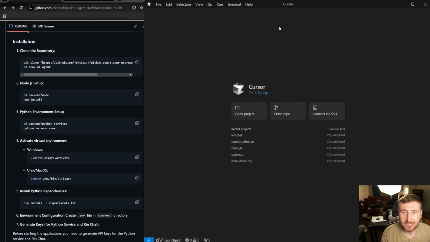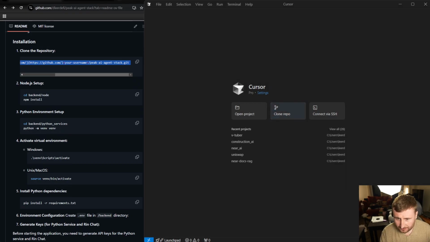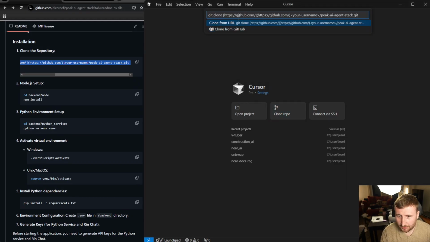Alrighty, let's go ahead and get started with the install. So I popped over to Cursor here. You can use your IDE of choice. And then we have our instructions to clone the repo. So I'm going to copy this, go to clone repo, paste. And now I've just got to jimmy this.